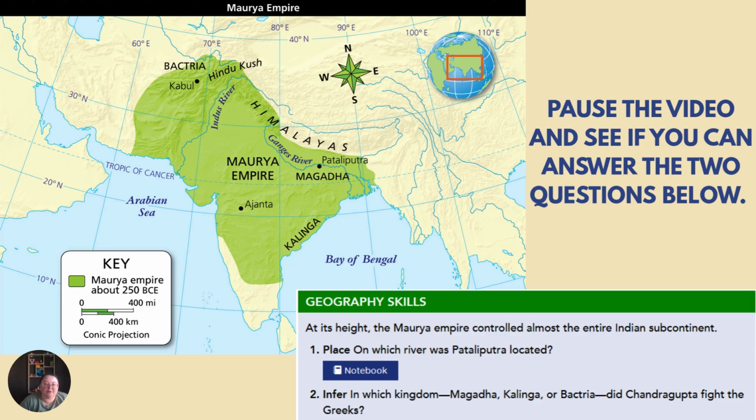Let's look at the map of the Maurya Empire. You can see the Maurya Empire is outlined in green, and there are several cities and regions located on the map. Pause the video and see if you can answer the two questions below.